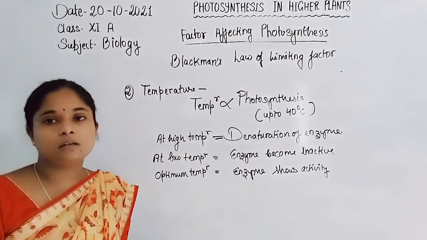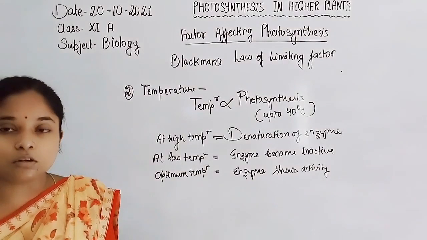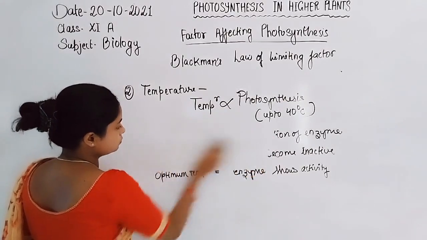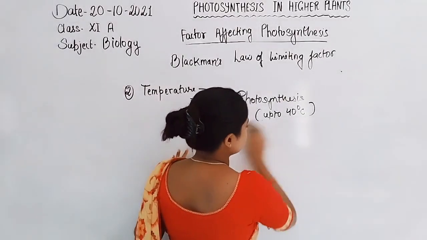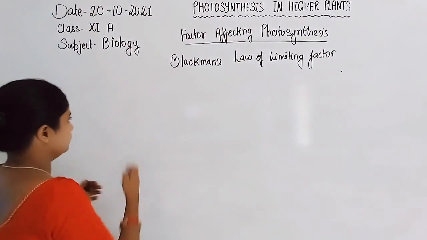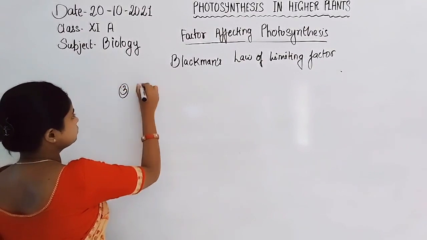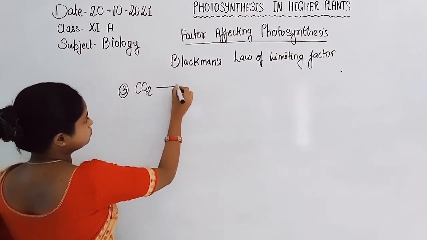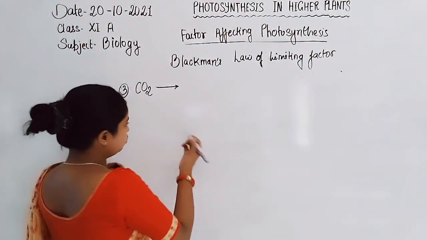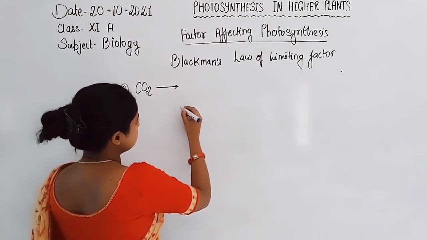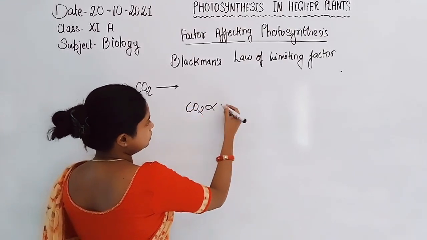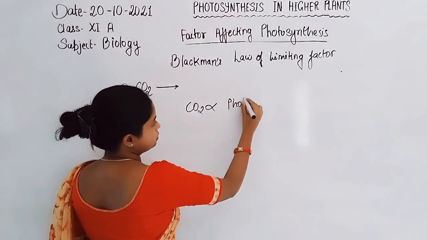Now the next limiting factor is carbon dioxide. The third limiting factor is carbon dioxide. If the amount of carbon dioxide increases, the photosynthesis also increases.